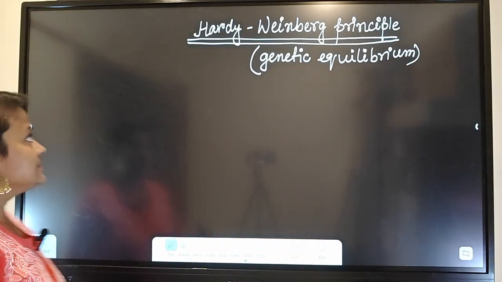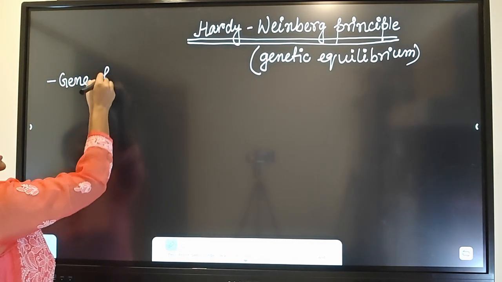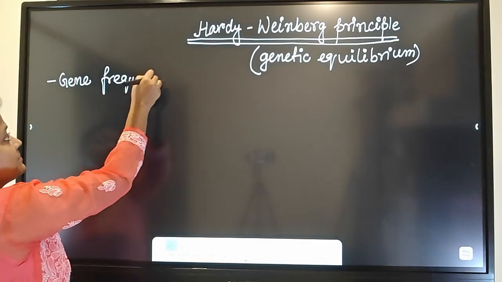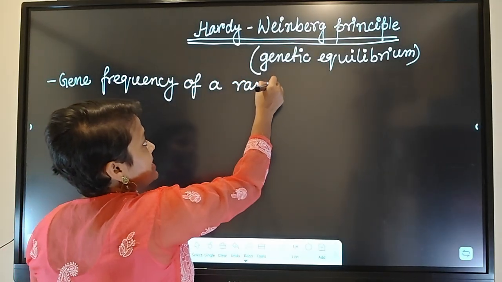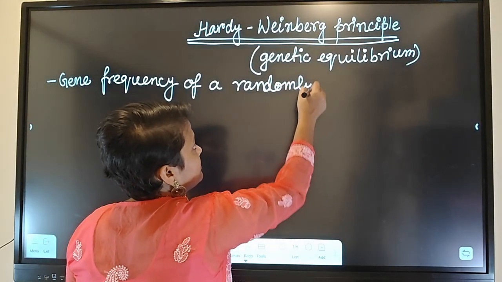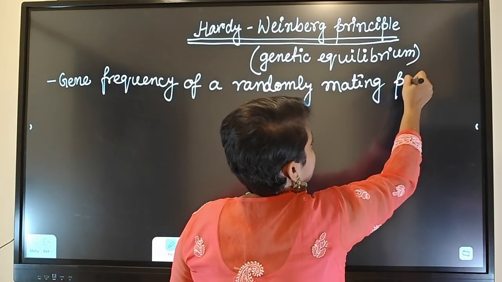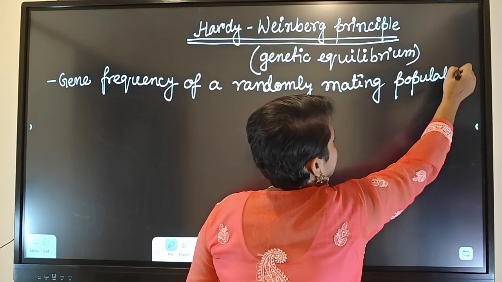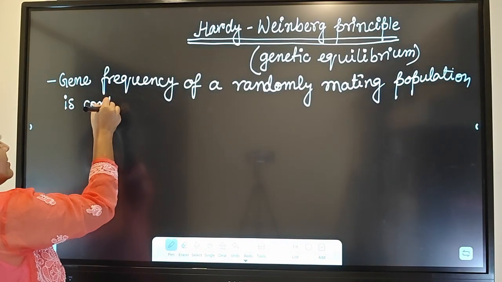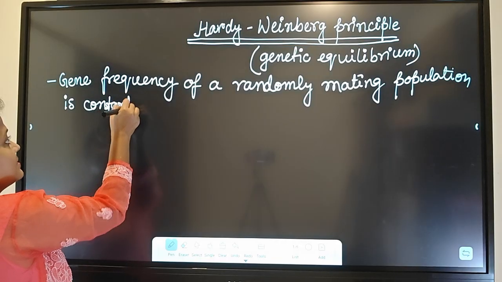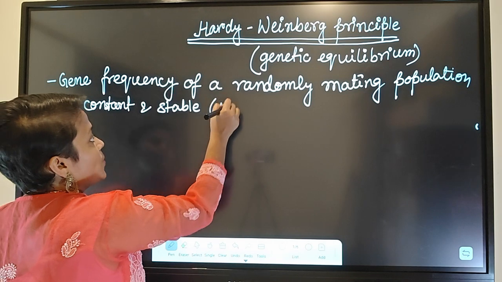It states that the gene frequency of a randomly mating population is constant, and it is stable, and it is 1.